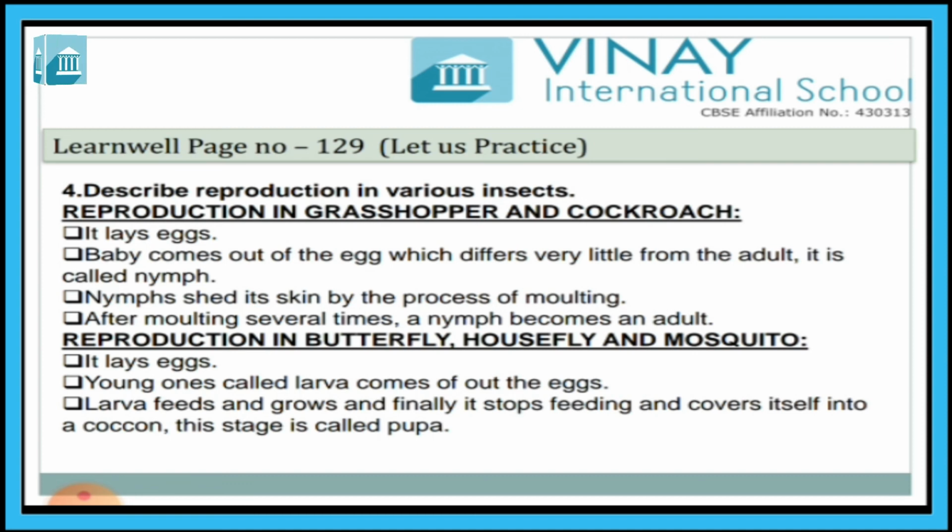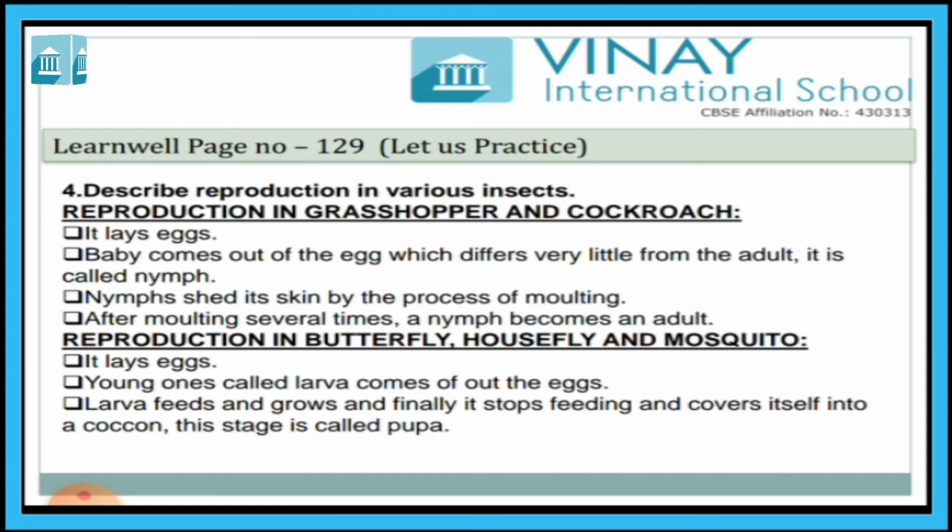So first, the reproduction in grasshopper and cockroach. It lays eggs. The baby comes out of the egg, which differs very little from the adult. It is called a nymph. Here you can write that the life cycle of grasshopper and cockroach passes through three stages. First eggs, then second nymph. Now what is called a nymph? The baby that comes out of the egg which differs very little from an adult.